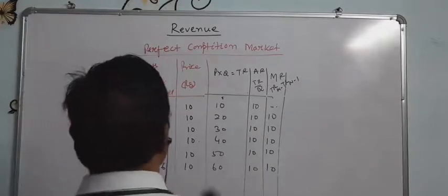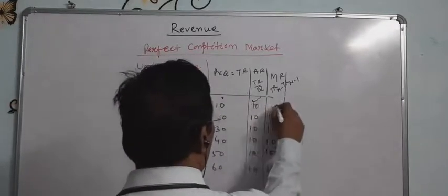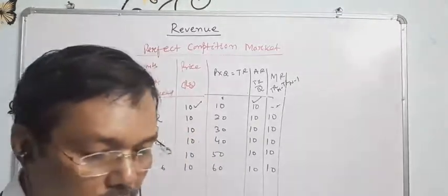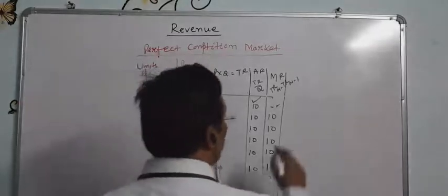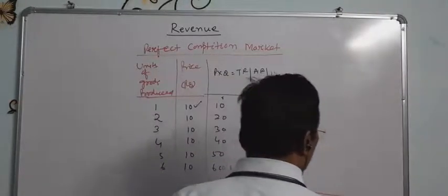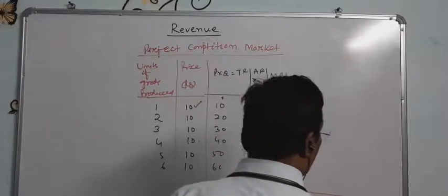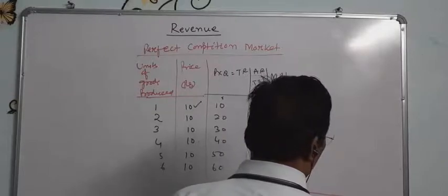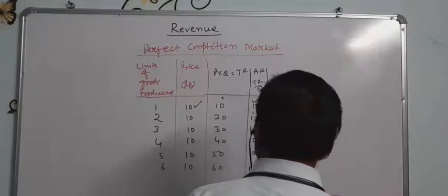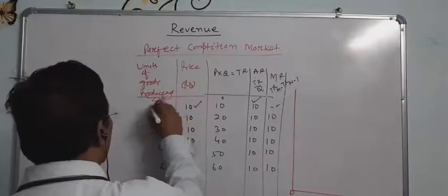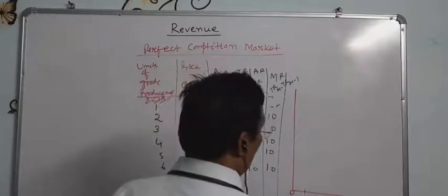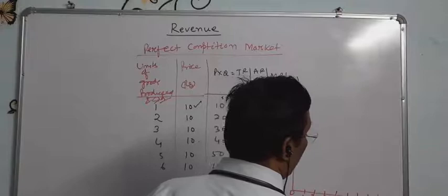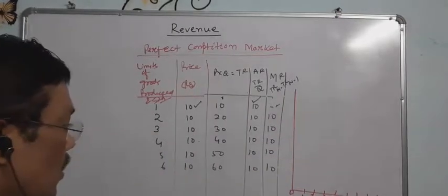So here see it. Price, average revenue and marginal revenue are all the same. So what will be the shape of the curve of marginal revenue and average revenue? On the OX-axis, units of output produced and sold: 1, 2, 3, 4, 5, 6, 7, 8, 9, like this.